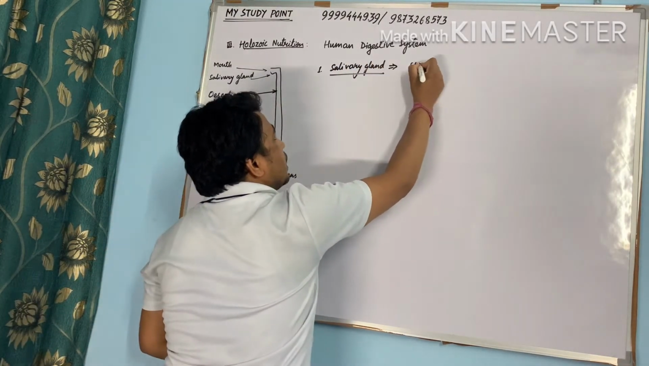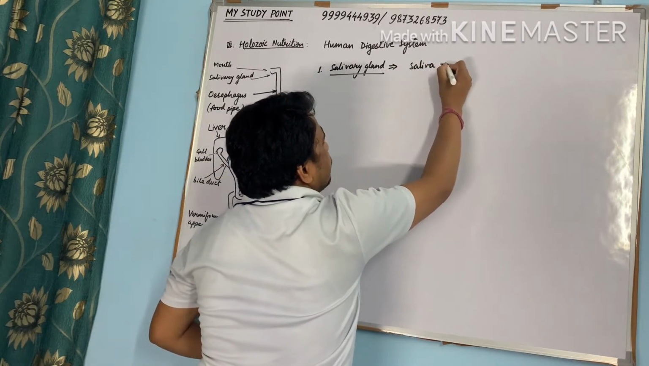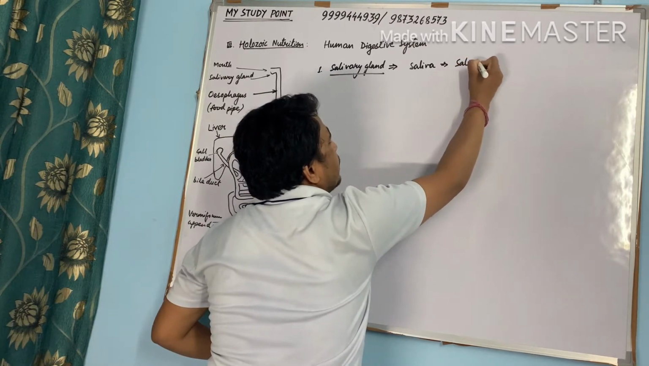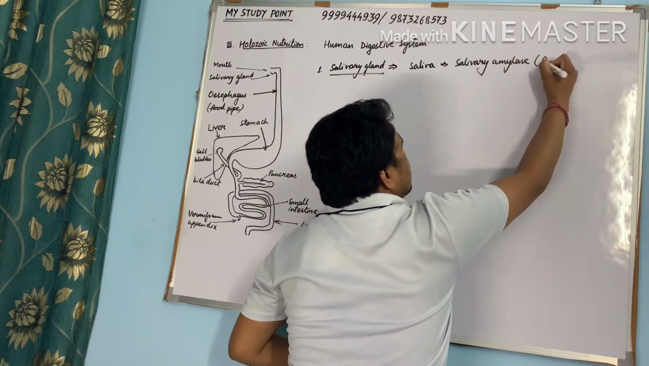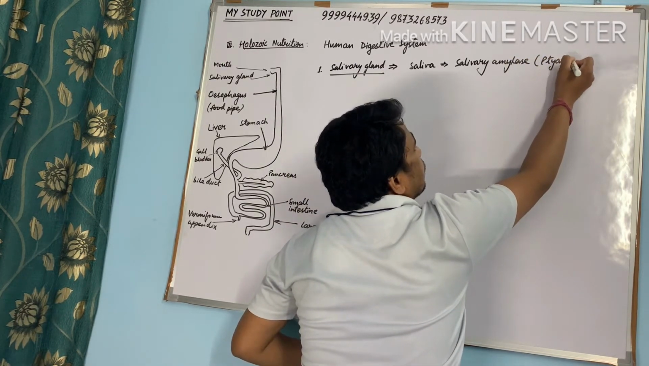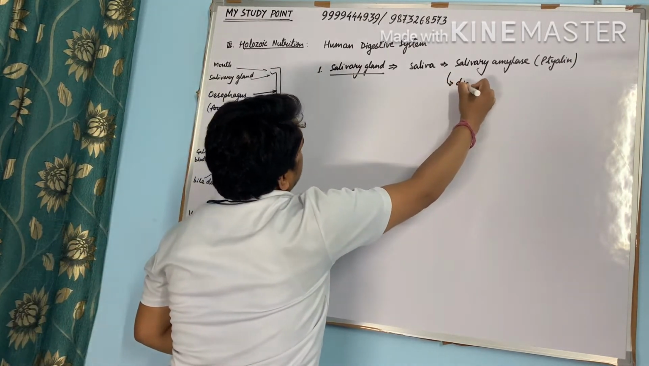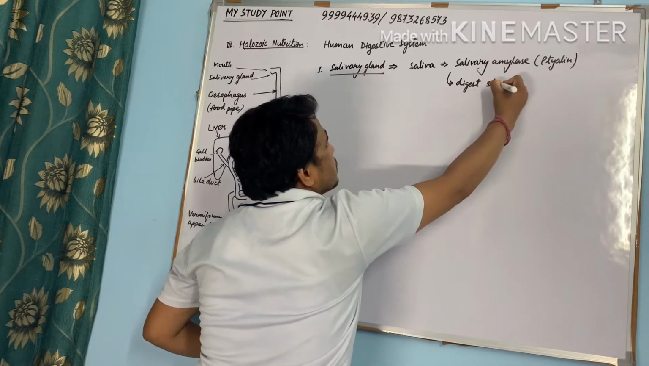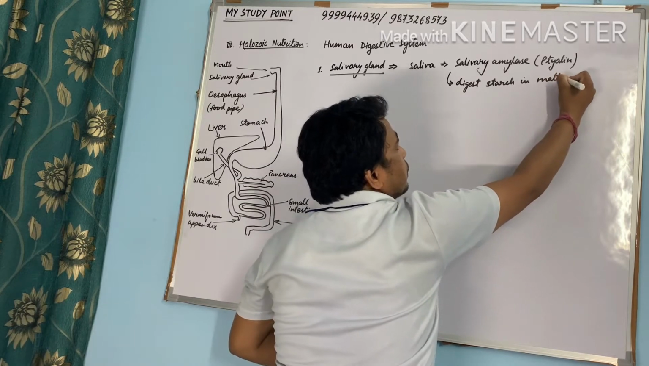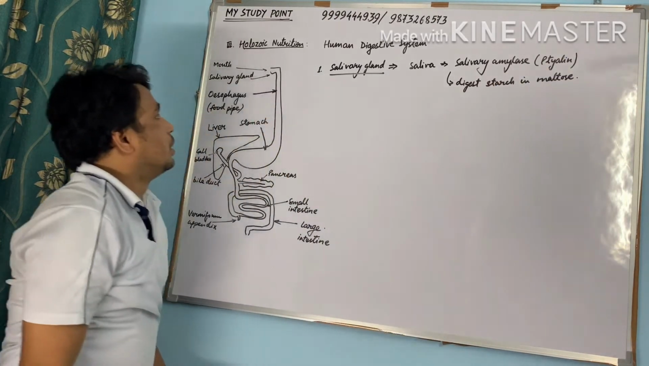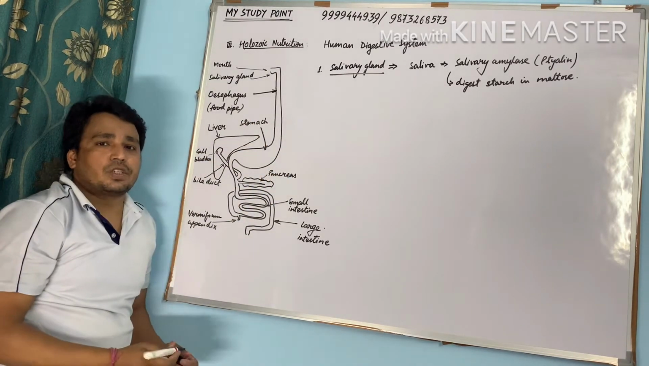First, the salivary gland releases saliva, which contains an enzyme, salivary amylase, also called ptyalin. It digests starch into maltose or simple sugar. The food comes down to the stomach through this section called esophagus or food pipe.